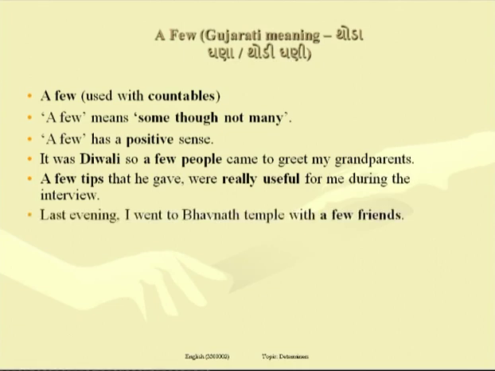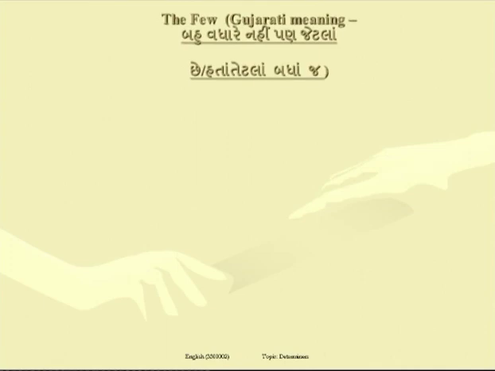Next example, last evening I went to Bhavna temple with a few friends. Number of friends will be some. Though there may not be many friends, but at least some friends were there. Friends, countable noun. The use of a few before countable noun to express a positive meaning.